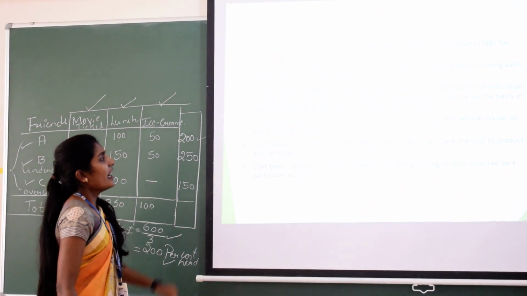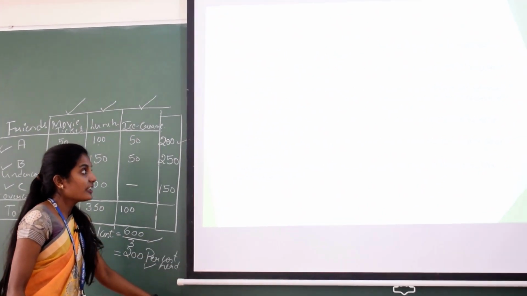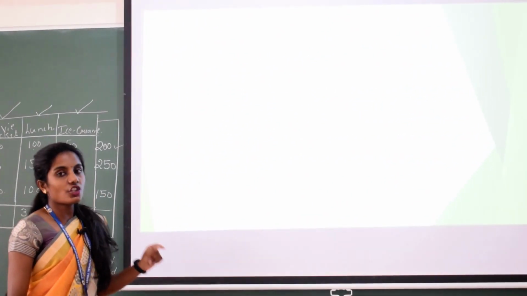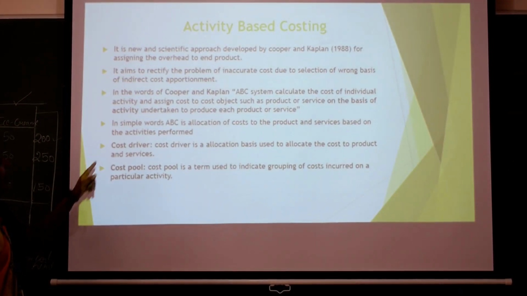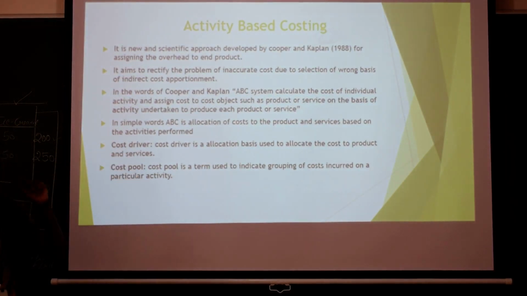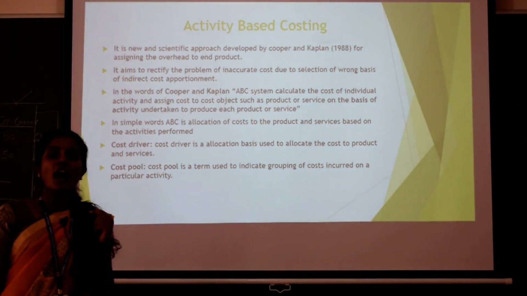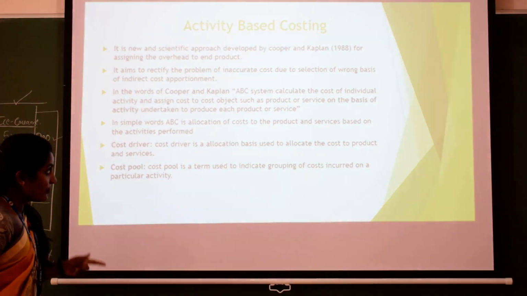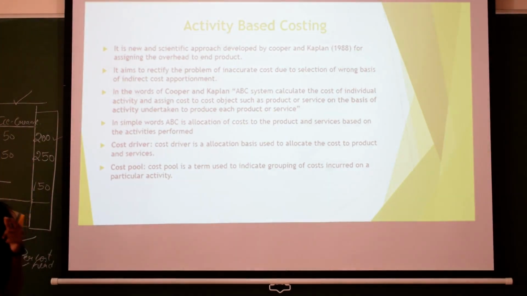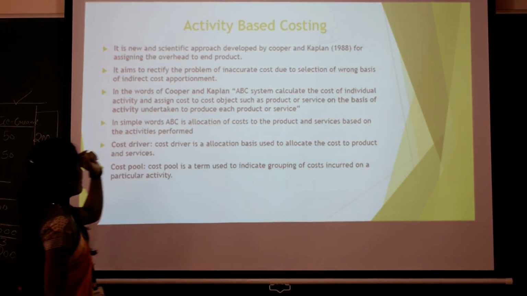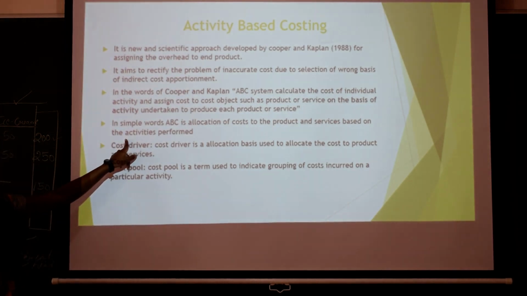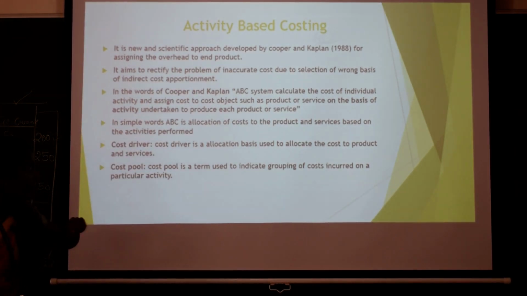And the next is, in simple words we can say that ABC is allocation of cost to the product and service based on the activities performed. So for a particular product, if you are allocating any cost, for a particular product or service the basis is the activities that they have performed.